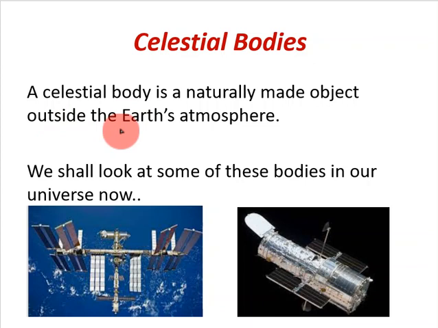But just to think in contrast to that, we have other objects that are outside of the Earth's atmosphere, like the International Space Station, which is this here, and we also have the Hubble Space Telescope. So these are man-made objects, and they are outside the Earth's atmosphere as well. So again, just in contrast, a celestial body is a naturally made object that is outside of the Earth's atmosphere.